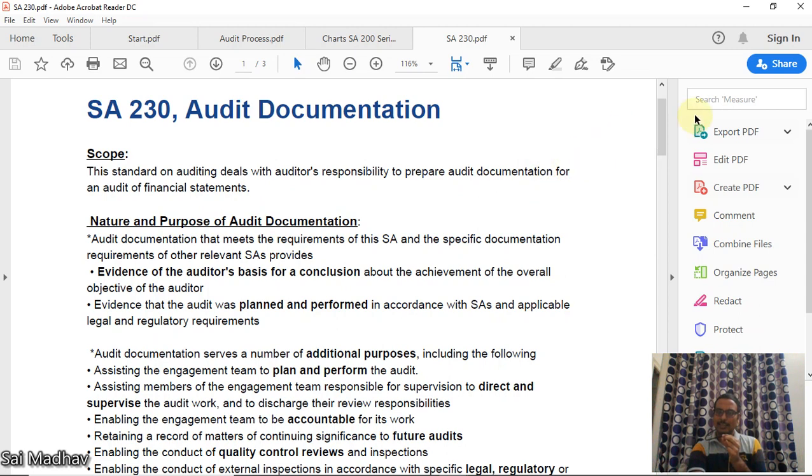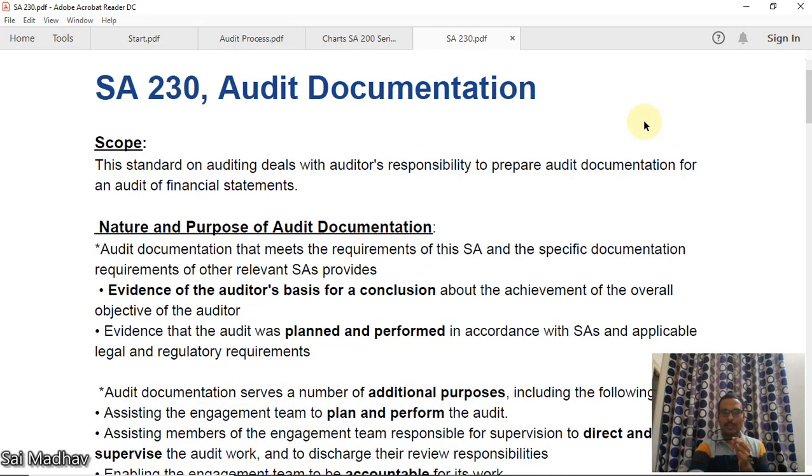Okay, see guys, the basic objective is to give an opinion, but there should be some basis on which the opinion is given. You cannot give an opinion, modified opinion, qualified opinion without some basis. Okay, that basis is by collection of audit evidence, but you have to show some documentation, guys. That is covered in the standard SA 230, audit documentation.